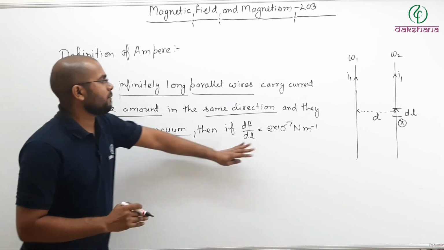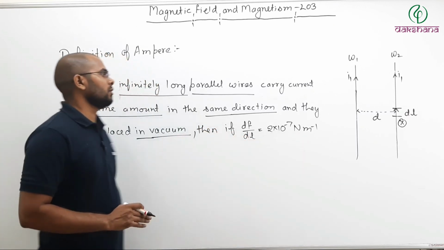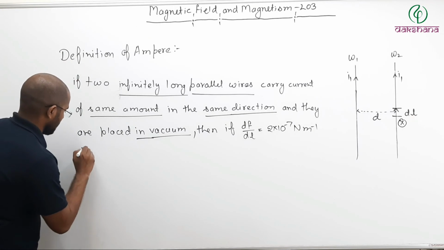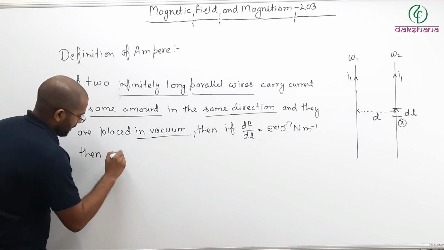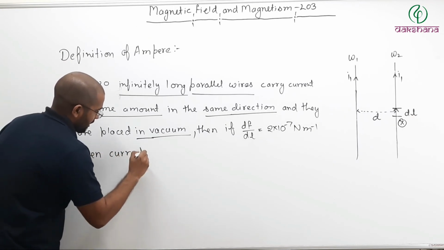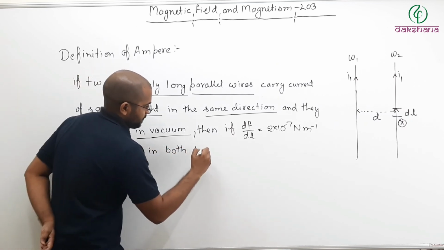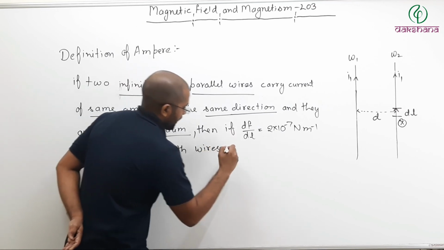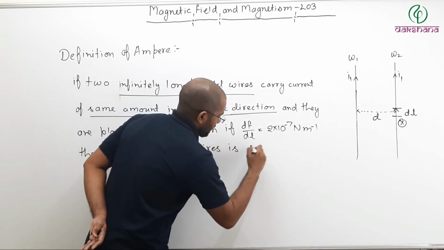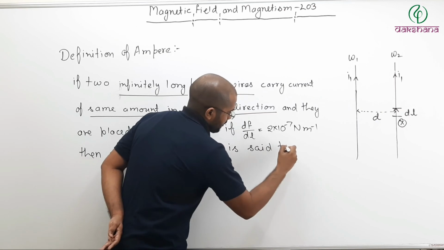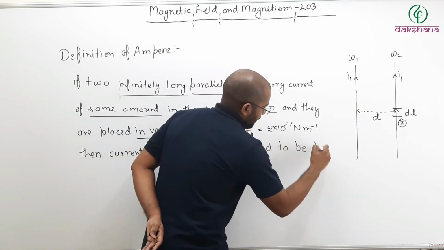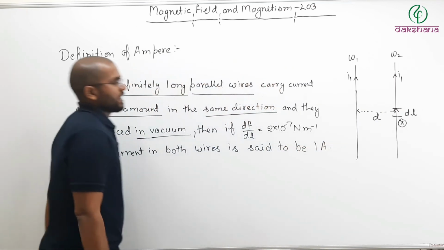So then if dF by dL is equal to this value, then current in both wires is said to be 1 ampere.